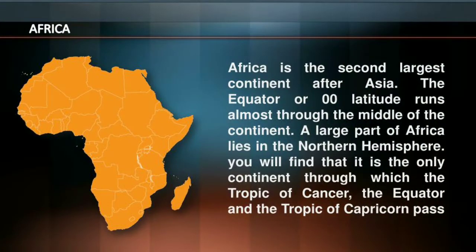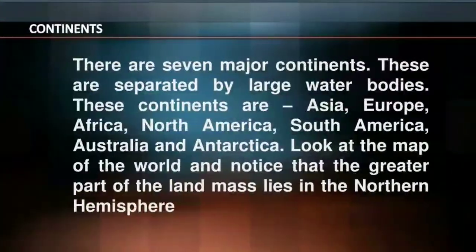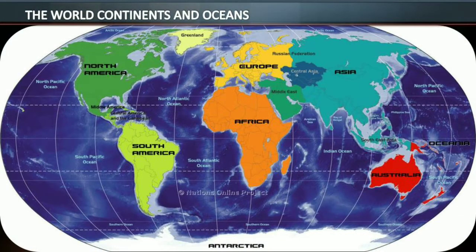Africa is the second largest continent after Asia. The equator, or 0 degree latitude, runs almost through the middle of the continent. A large part of Africa lies in the northern hemisphere. You will find that it is the only continent through which the Tropic of Cancer, the equator, and the Tropic of Capricorn pass. Yes, we can locate it easily in the world map. You can easily see Africa.